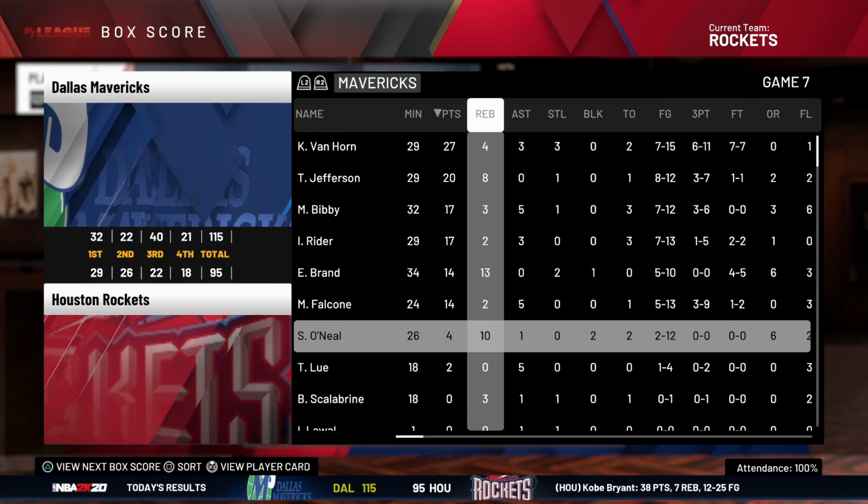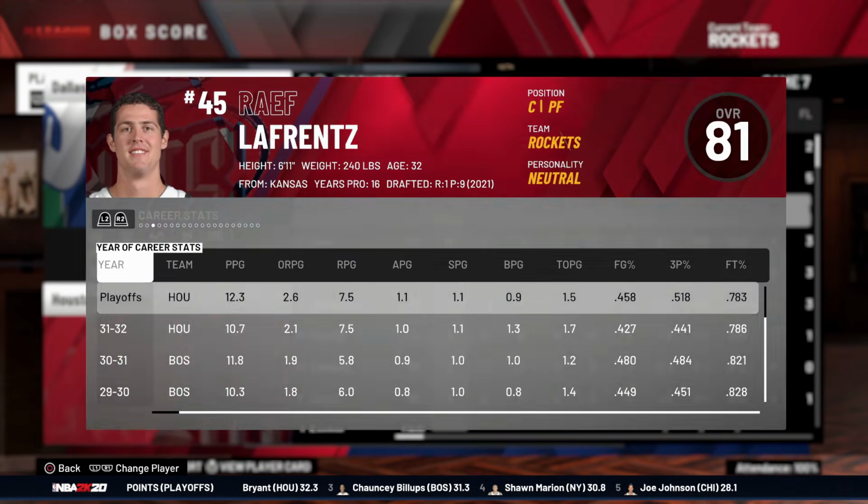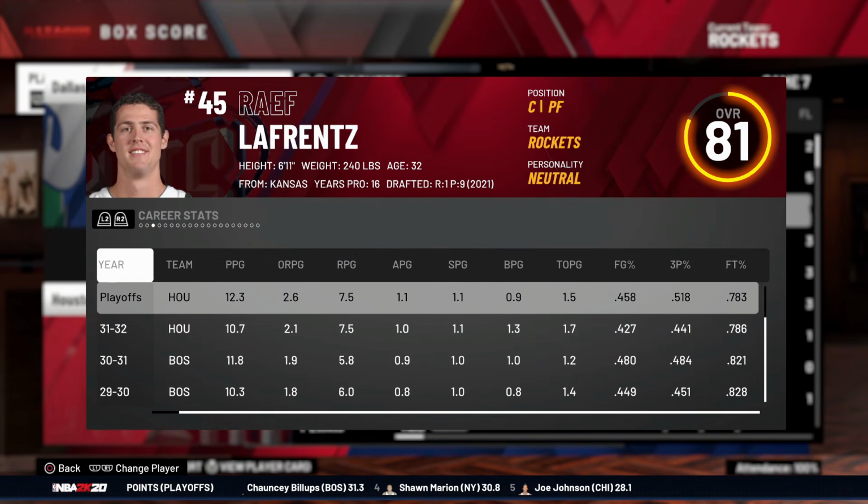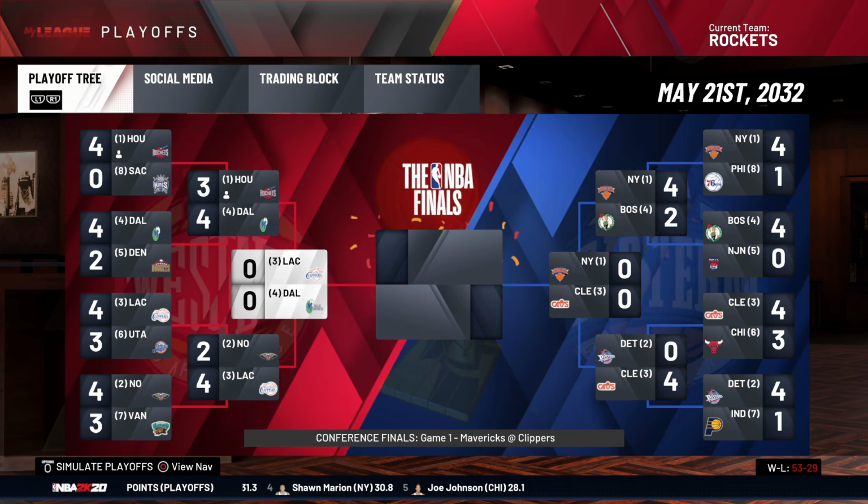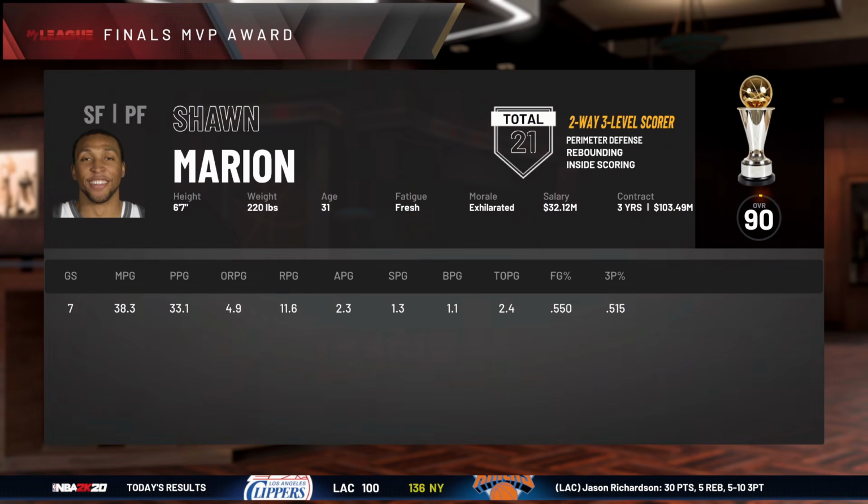despite Kobe's 38. Oh my God, Shaq had 4 points on 2 for 12. My guy, Rafe LaFrenz, or Raif, or whatever the hell you want to call him. Yeah, he put the clamps on Shaq. But nonetheless, we lost, and the Knicks win the championship.